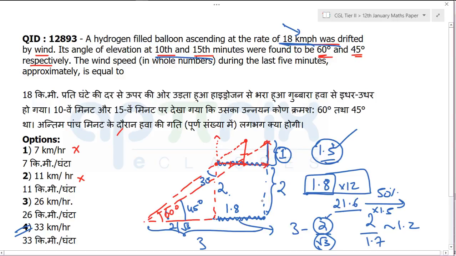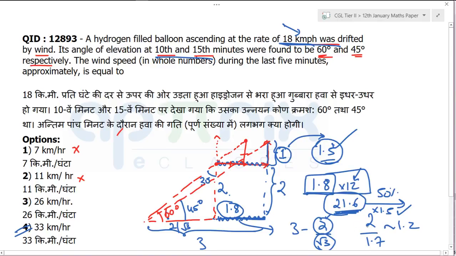First correction that was required is that when this is 1, I got this to be 1.8. Considering this to be 1.8, I got distance covered in 1 hour, because this is in 5 minutes. So I multiplied by 12. I got 21.6, but this is not the answer, because this is 1.5. I mean, I have to scale everything by 1.5. So I need to multiply this by 1.5 as well.